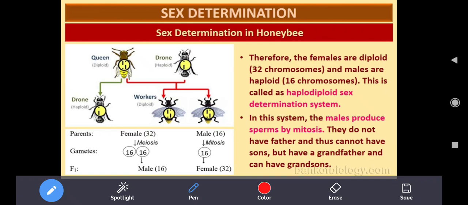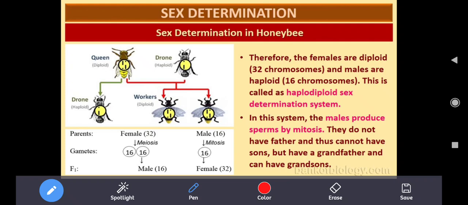In this system, the males produce sperms by mitosis, because they are already in a haploid condition. Since it is haploid, all the germ cells undergo mitosis cell division to produce more sperms. They do not have a father, and thus they cannot have sons, but they have a grandfather and can have grandsons. This is the ultimate result.